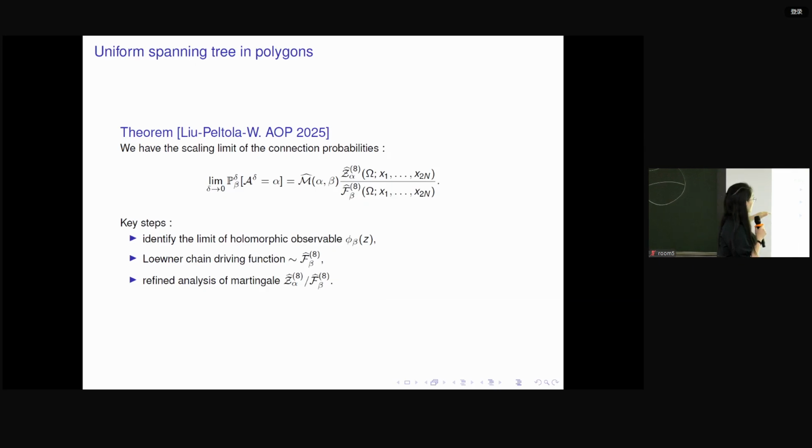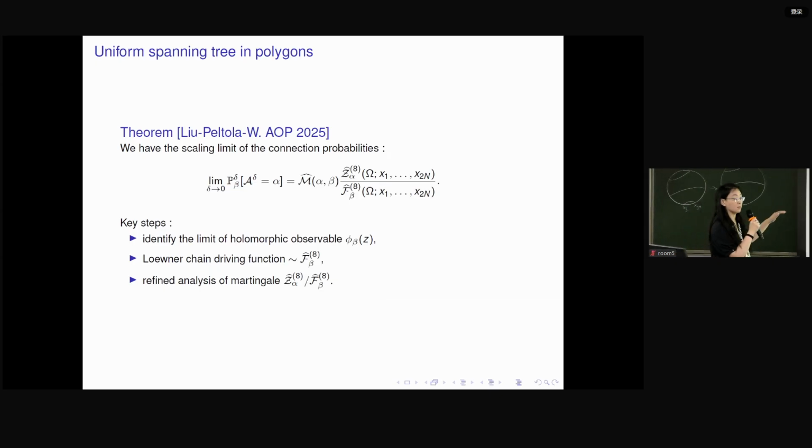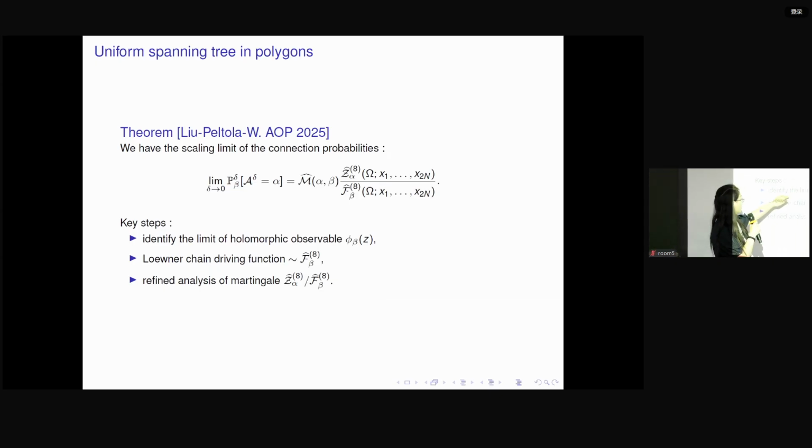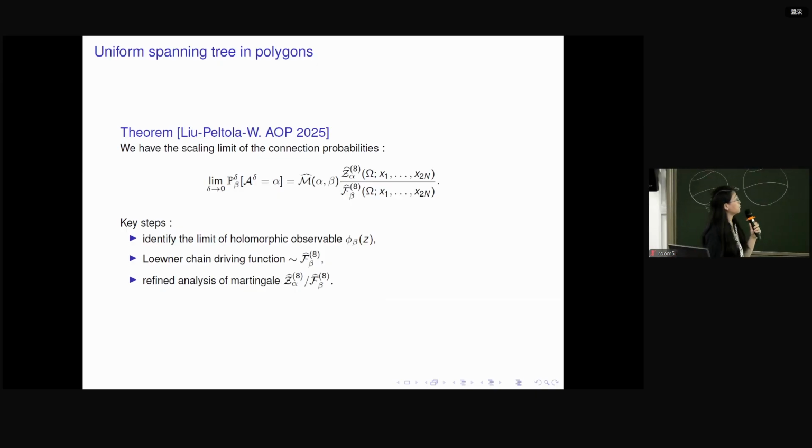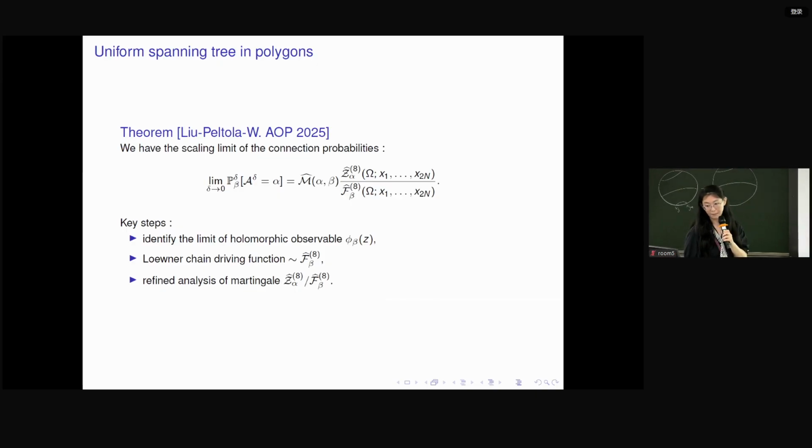But in fact, in all these steps, the first step is the most important one, and it is the most difficult one. In fact, usually for the first step, the proof is very short. It's usually 2 or 3 pages. But it took the longest time to understand what is the proper observable behind the model. And once we know the first step, from the first to the second and from the second to the third, they're basically technical proofs. So they are very long, but we know that we're going to finish them in finite time as long as we understand the first step. Okay, so this is the proof strategy for this kind of formula.